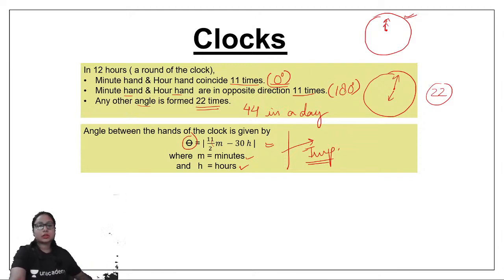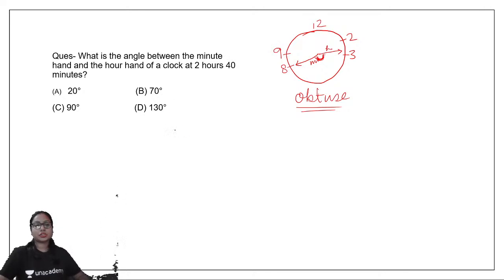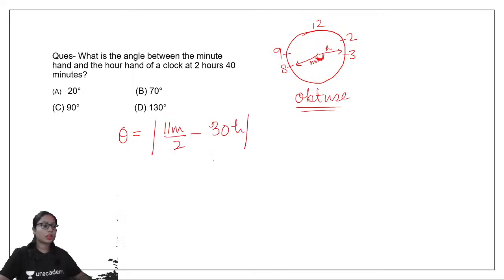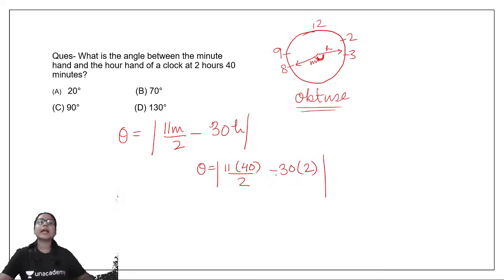Now in this question, let's write down the formula first. The formula says that theta is equal to 11m by 2 minus 30h. Okay, this is our formula. So let us try to solve. Theta is not given, theta is what we have to find. The value of m is given, which is equal to 40 minutes. So this will be 11 into 40 by 2 minus 30 into 2. This is a very easy calculation. We can do this calculation and get the value of the angle, and that angle would be my answer.